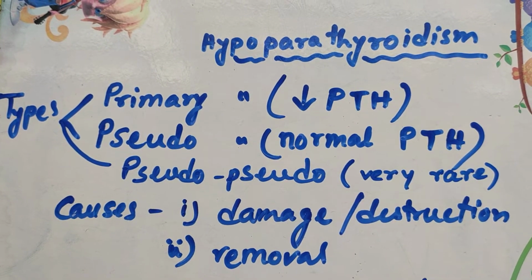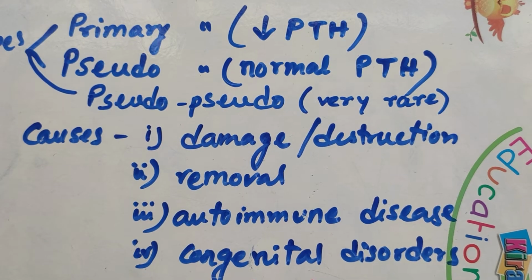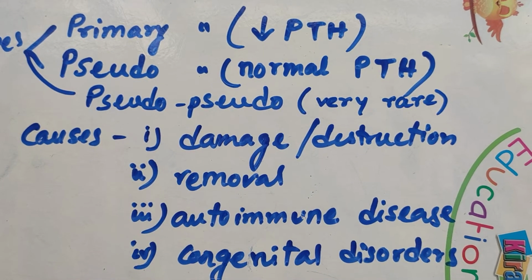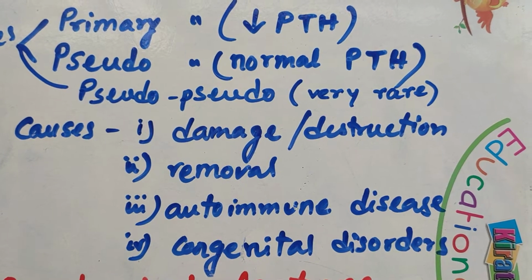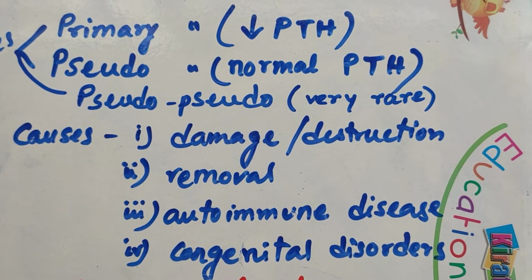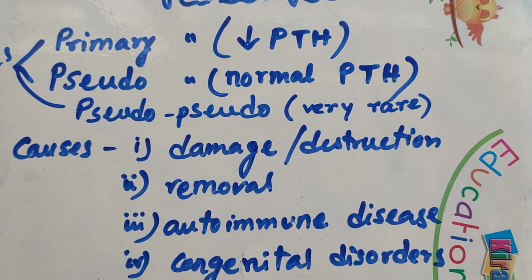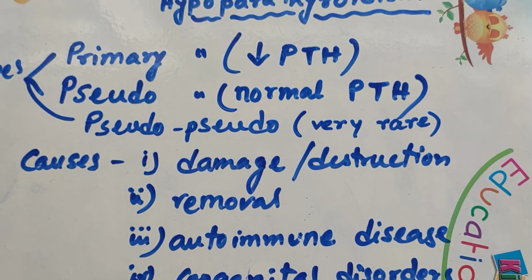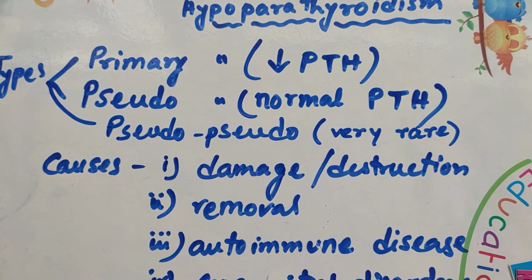Primary hypoparathyroidism is mainly due to damage or destruction of the parathyroid gland, or removal, mainly surgical removal. Then autoimmune diseases can cause primary hypoparathyroidism, and some congenital, genetic disorders can cause it too. That means the problem itself is in the parathyroid gland, so there is decreased secretion of the parathyroid hormone.